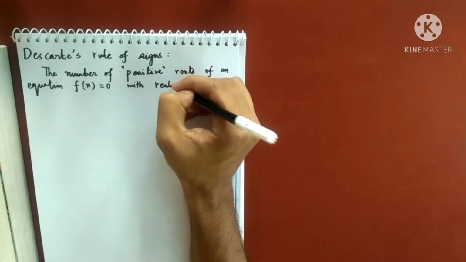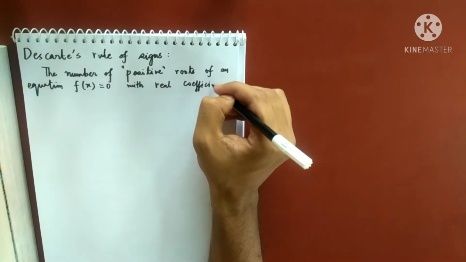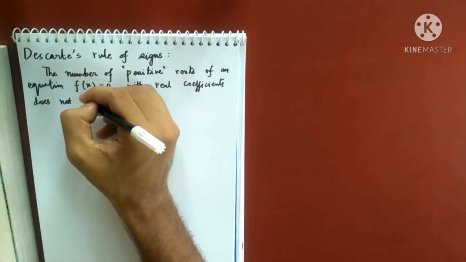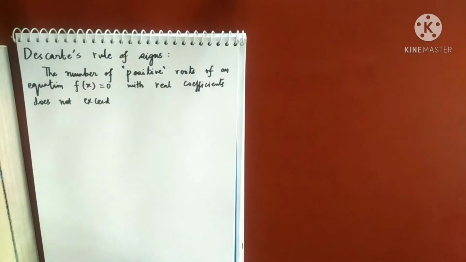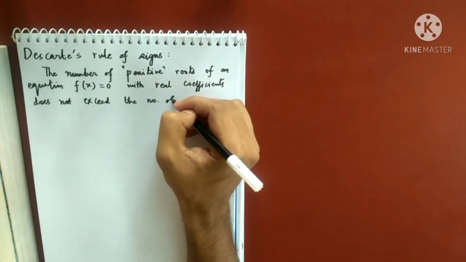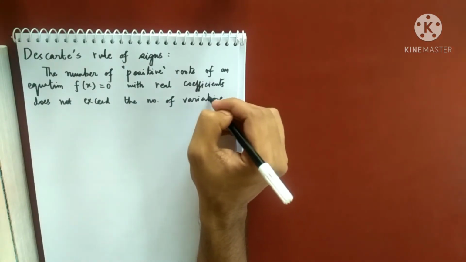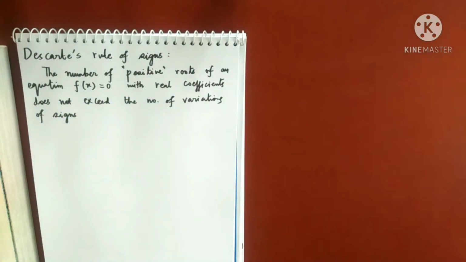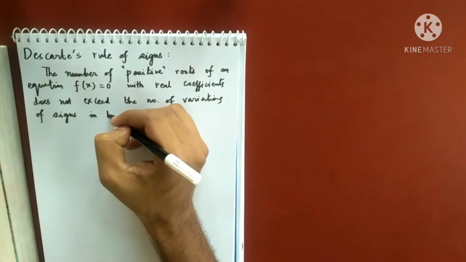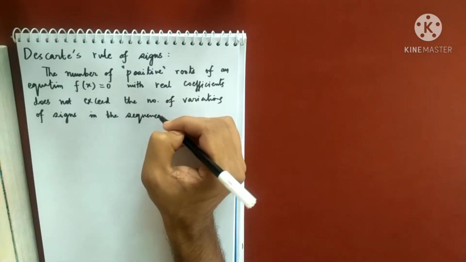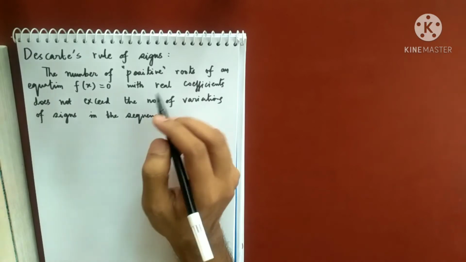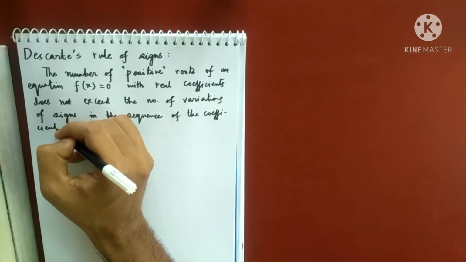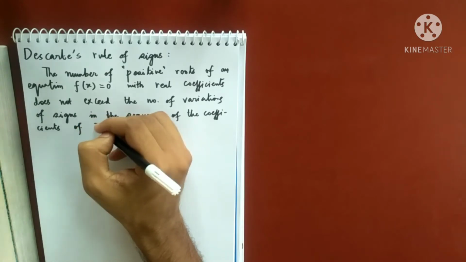So again, this is a rule for equations with real coefficients, does not exceed the number of variations of signs in the sequence of the coefficients of f(x).